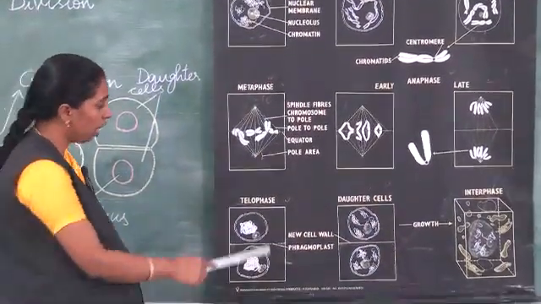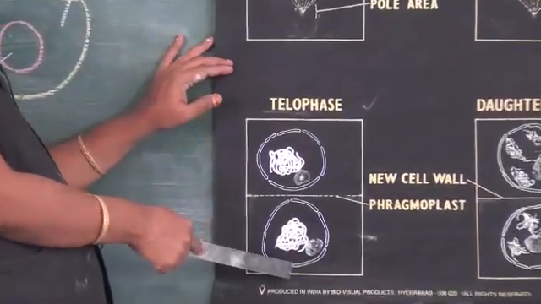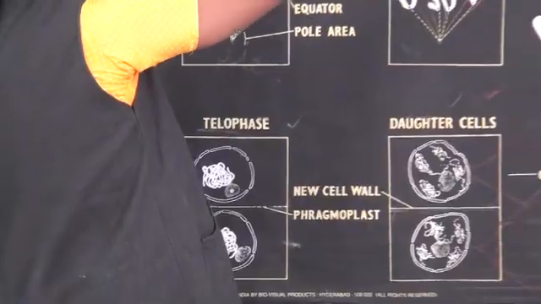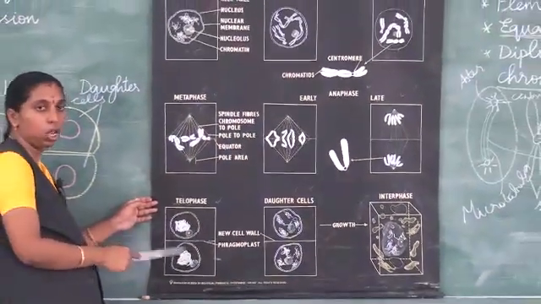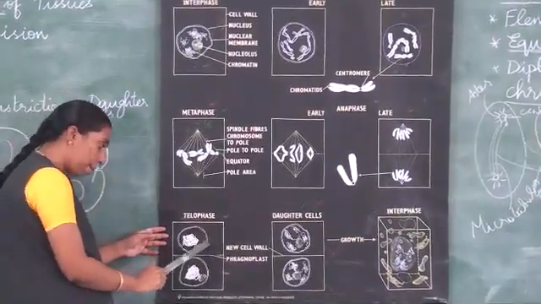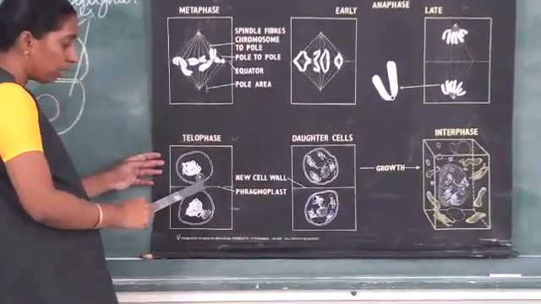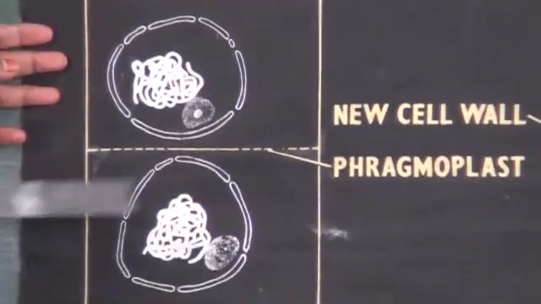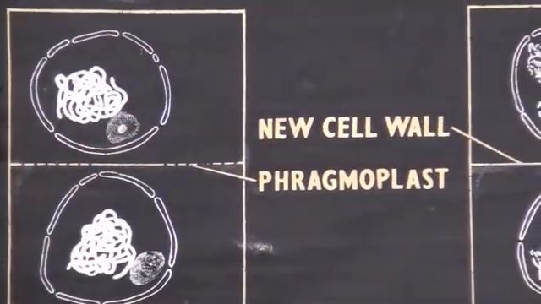The next stage is called the telophase stage. In telophase stage, whatever disappeared will reappear. What will happen? There will be reappearance of the nuclear membrane and nucleolus, and after this there will be a division of cytoplasm. So in telophase stage, 2 daughter cells will be developed.